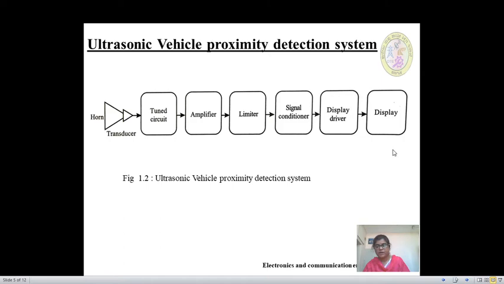That is, the vehicles which are very far. The system will pick up only the signals which are near to the ultrasonic detection system, whereas the sound signals coming from far vehicles are rejected. The pickup transducer may be mounted as part of tail and turn light assembly.